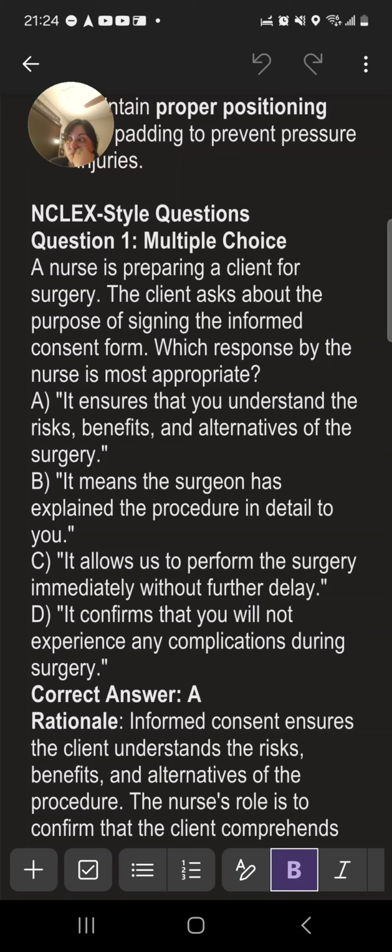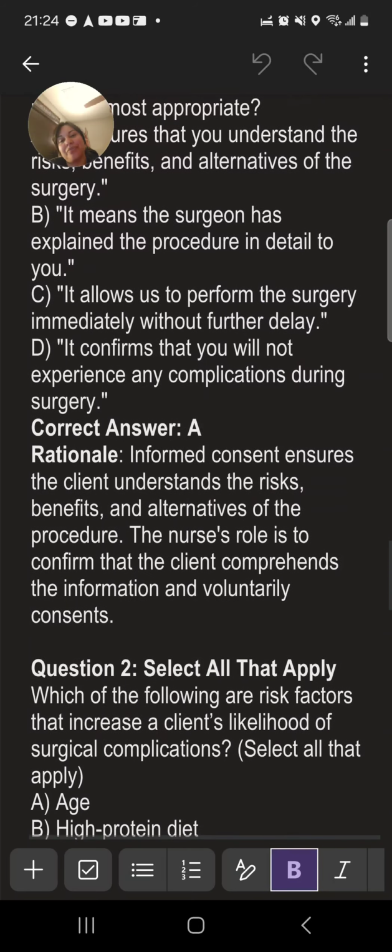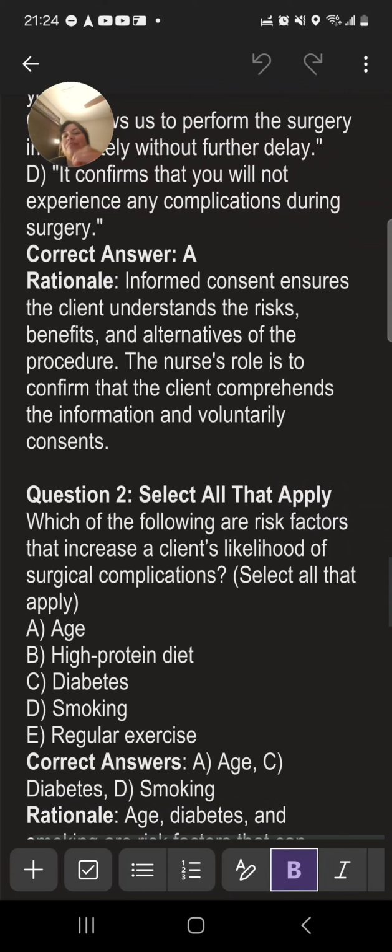C. It allows us to perform the surgery immediately without further delay. D. It confirms that you will not experience any complications during surgery. Correct answer, A. Rationale: informed consent ensures the client understands the risks, benefits, and alternatives of the procedure. The nurse's role is to confirm that the client comprehends the information and voluntarily consents.